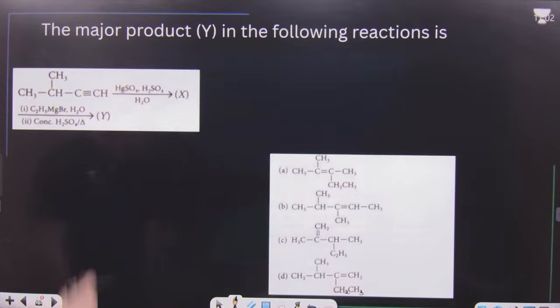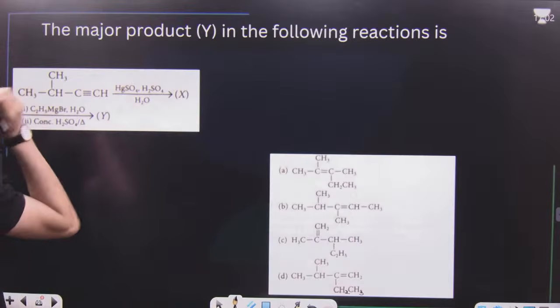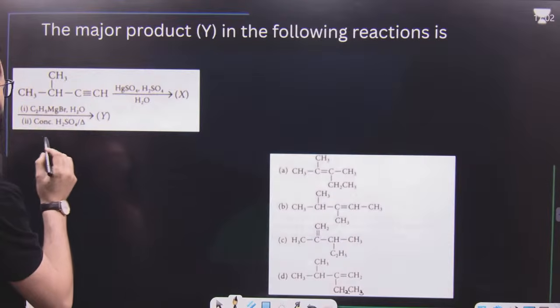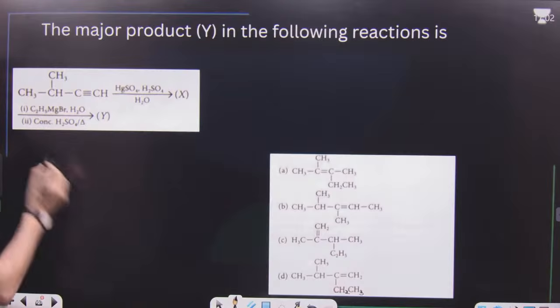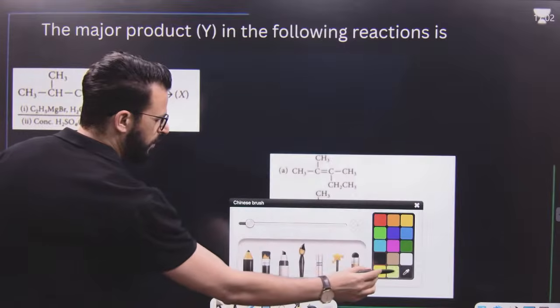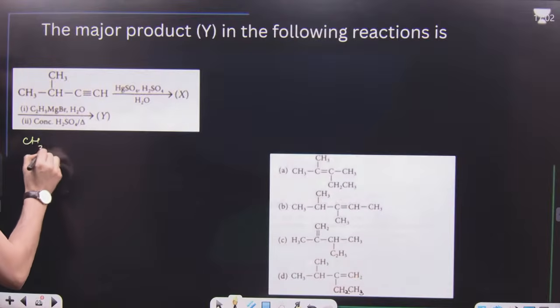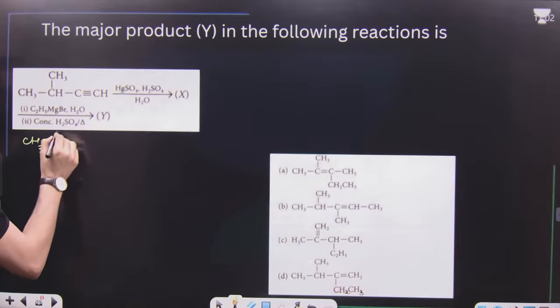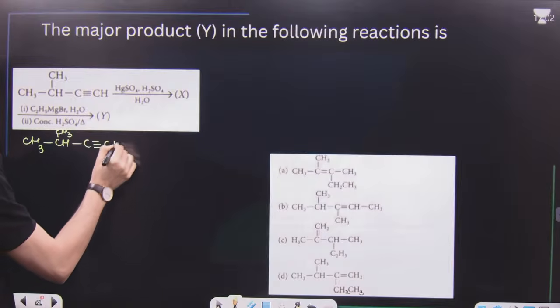Now, after this, we are having another question. The question says that you are having this propyne. Have a look. You are having CH3, C triple bond CH.